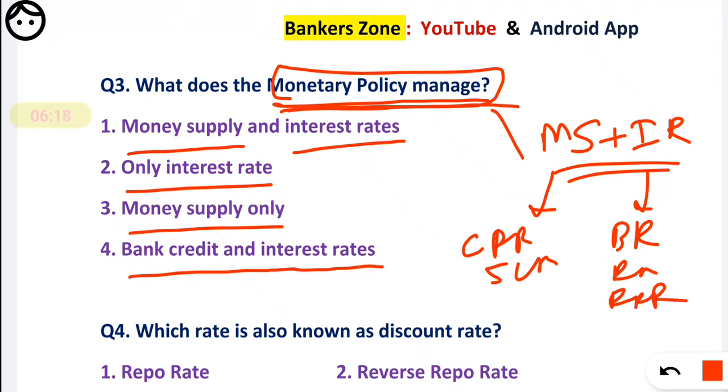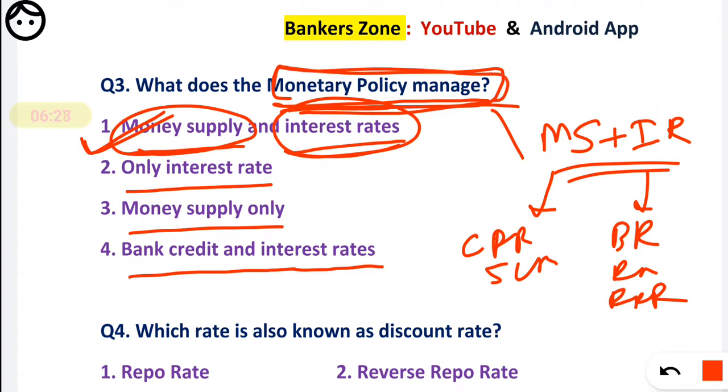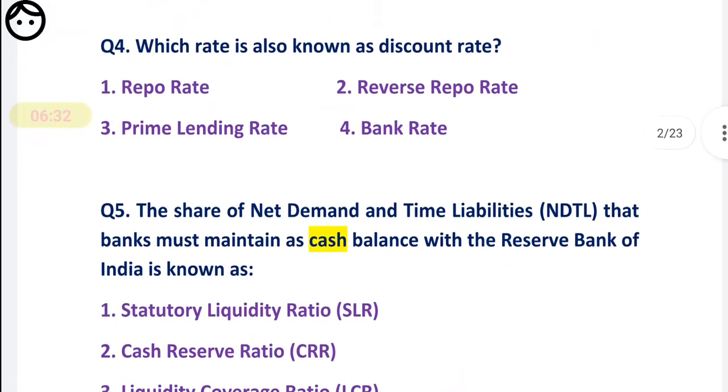Okay, I have already discussed this in the previous question. So the correct option you have to mark here is the first option. Both the money supply as well as the interest rate are controlled by RBI using the monetary policy. Okay, now question number 4.